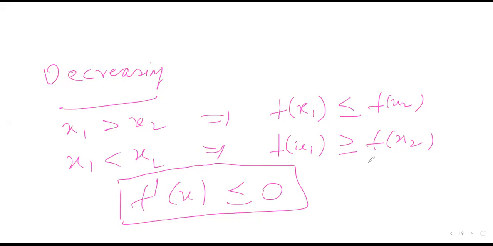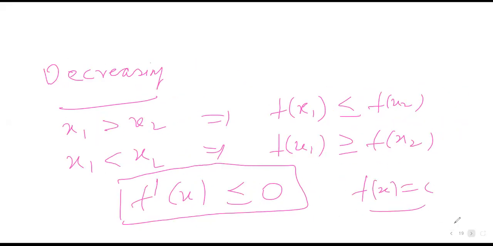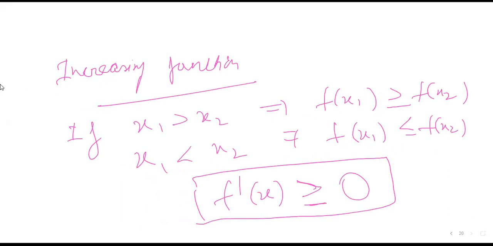It depends on the definition, although in most cases, if f(x) equals a constant, we take it as an increasing function. So it is better to define something called strictly increasing. What is the difference? The equality part will go. If the function is strictly increasing, it means f(x1) is strictly greater than f(x2), not equal. It cannot be equal. And f(x1) is less than f(x2). That is, the equality part will go.